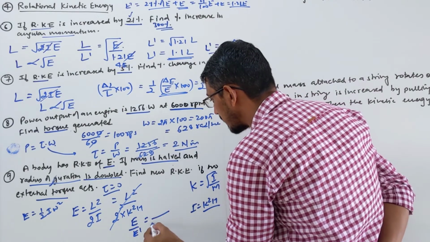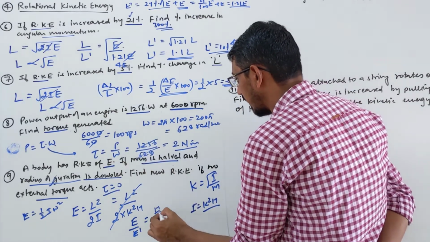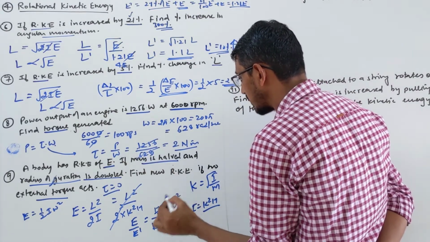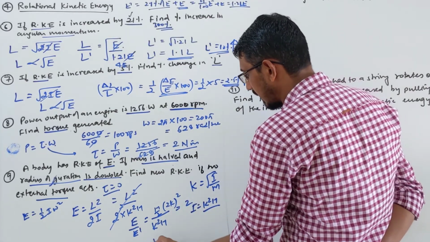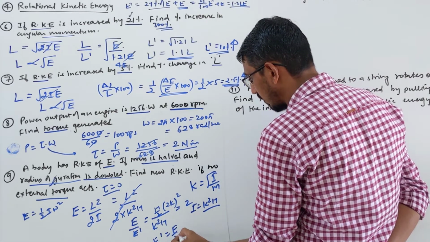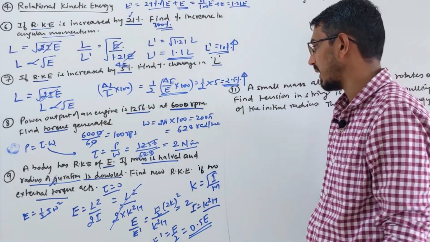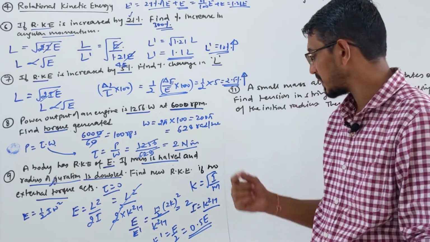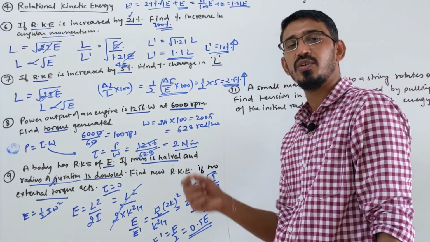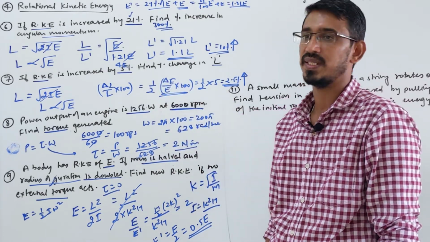So inversely proportional: the initial value is K square into M, the final M is given as M by 2 and K is given as double, 2K square. So this becomes 2. So it means E dash becomes E by 2, or 0.5 times E. They are asking for the new value, so that's 0.5 E, right? Or if they ask for the percentage change, 0.5 less, 0.5 into 100 means 50% is decreased, right?